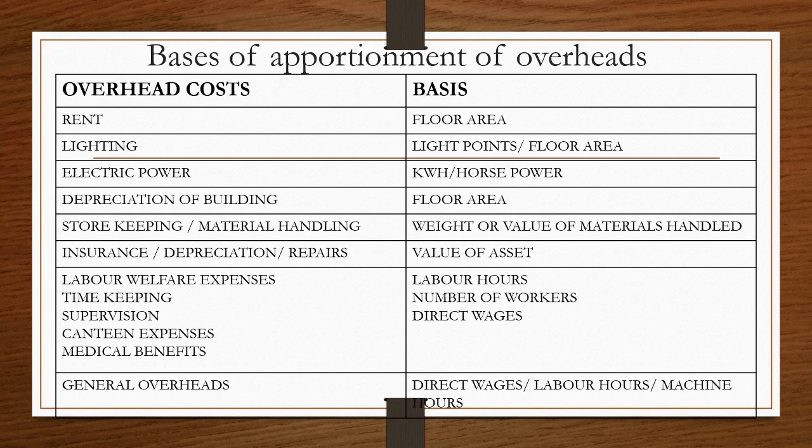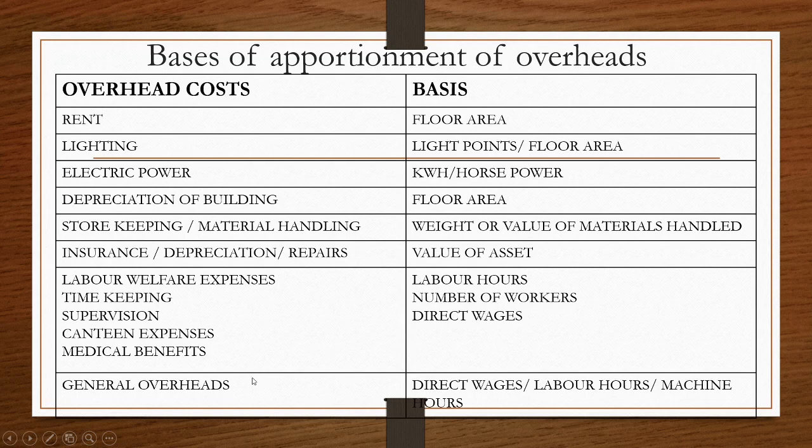Other expenses relating to the employees, like labor welfare expenses or timekeeping or supervision, canteen expenses, medical benefits, and all these items, can be distributed based on labor hours. If the information is not available, based on number of workers, or it can be distributed based on the direct wages. So these can be distributed on the basis of any one of these items.